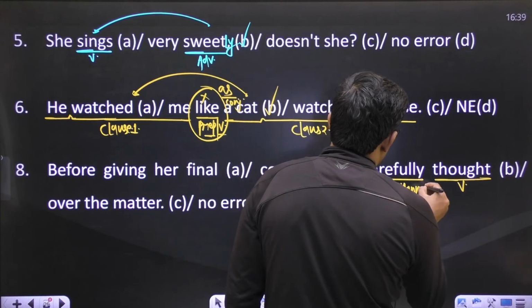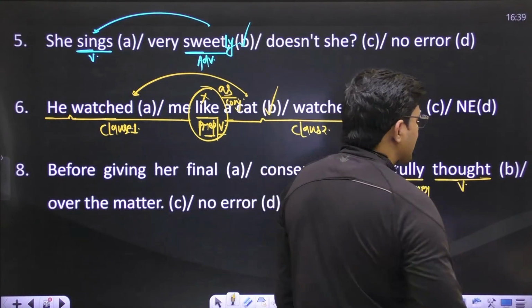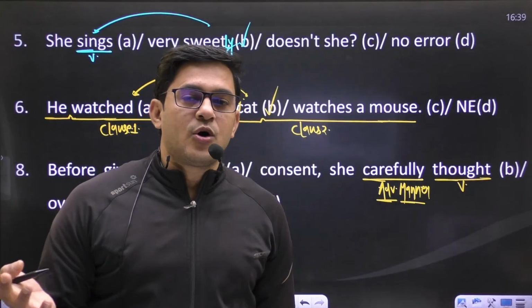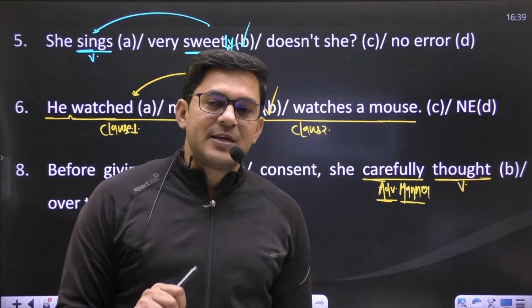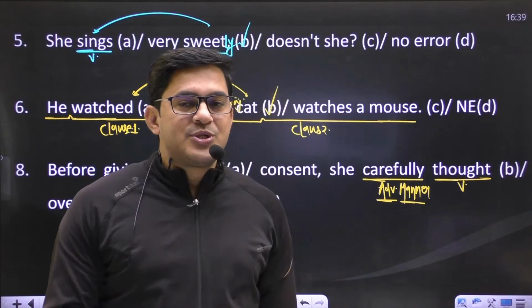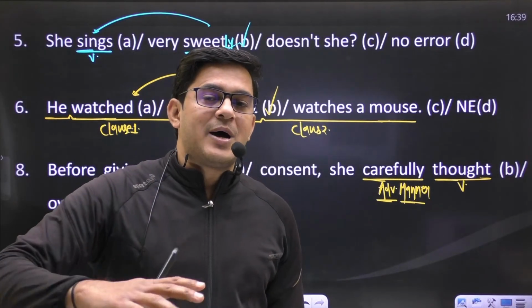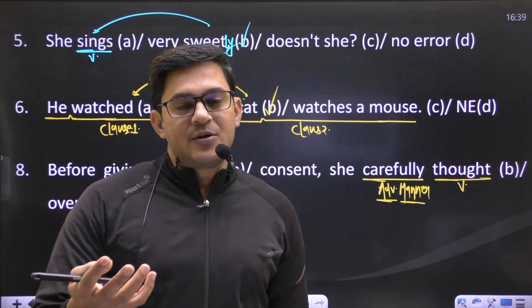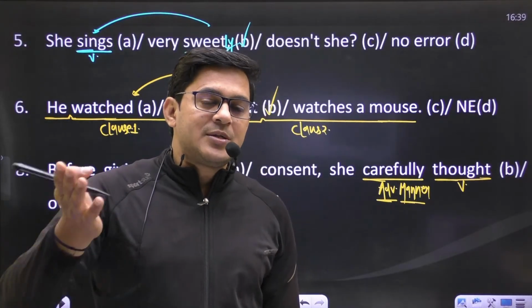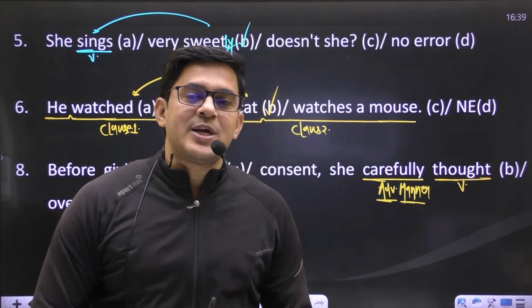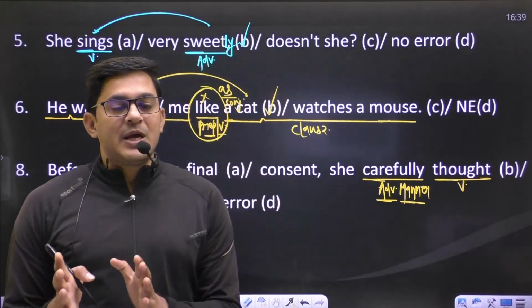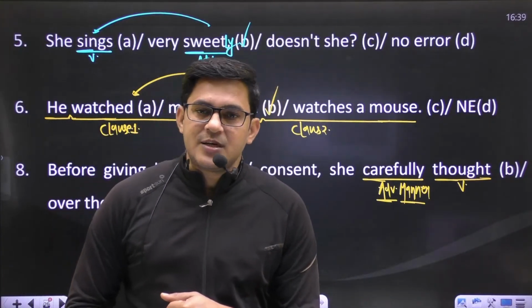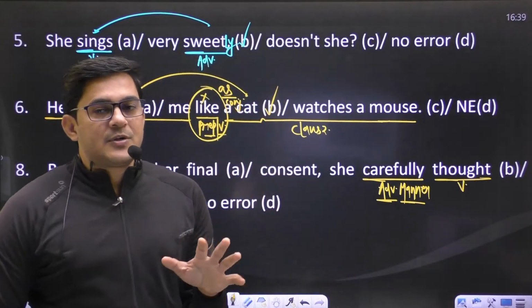As I said, adverbs of manner are used either after an object or after the main verb. Transitive verbs are followed by an object, and adverbs of manner are placed after that object if the verb is transitive. But if the verb is intransitive, meaning you don't have any object, then you use the adverb of manner after the main verb. If the verb is intransitive, we use the adverb of manner after the main verb, and if the verb is transitive, we use it after the object, right?